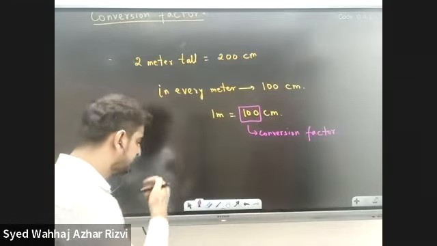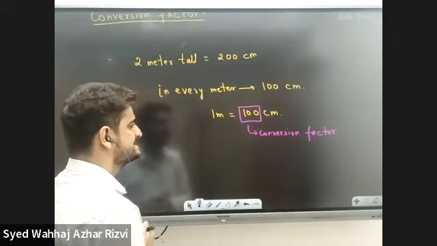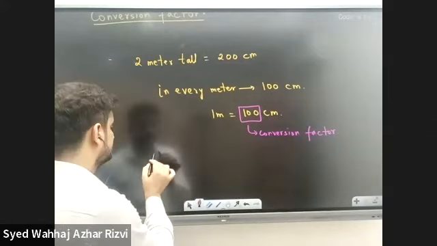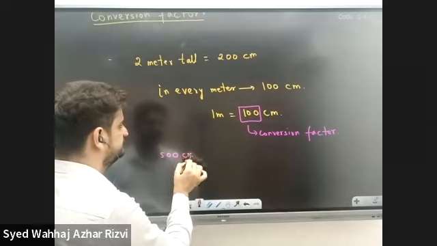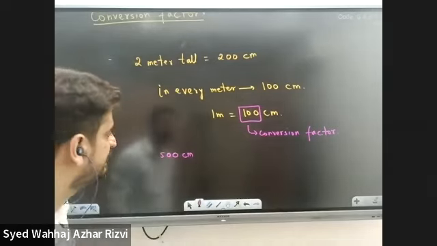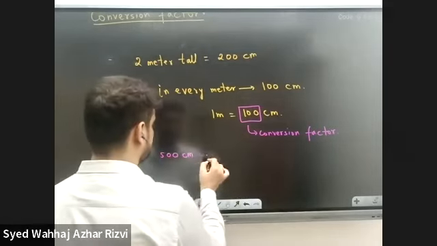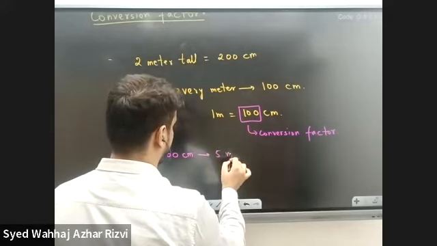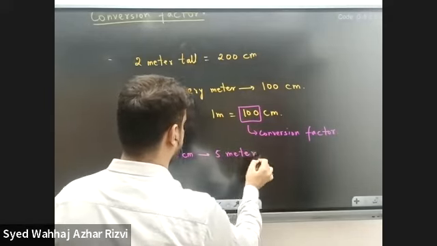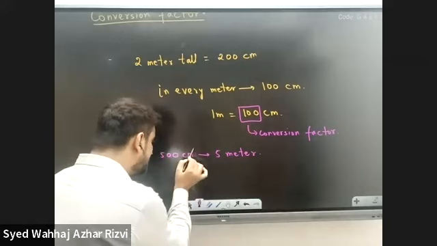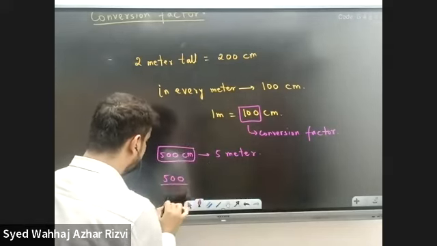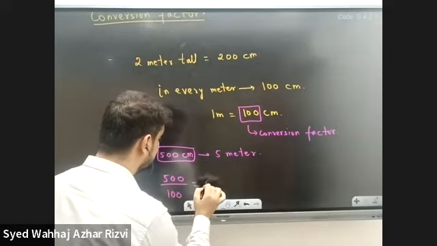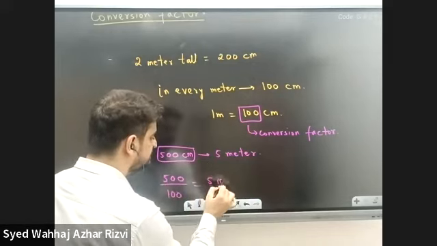Because if somebody tells me 500 centimeters, that would make 5 meters. How do we do that? We divide this 500 by 100, and then we get 5 meters.